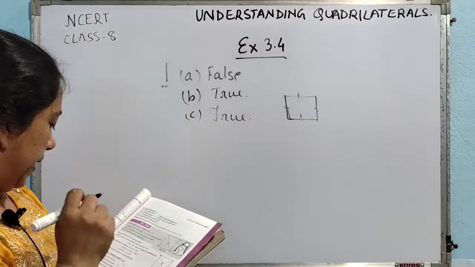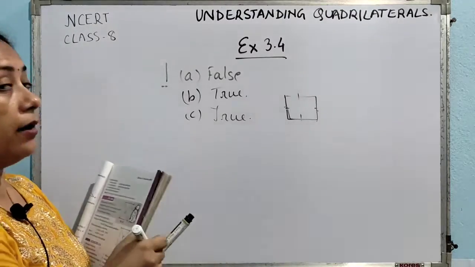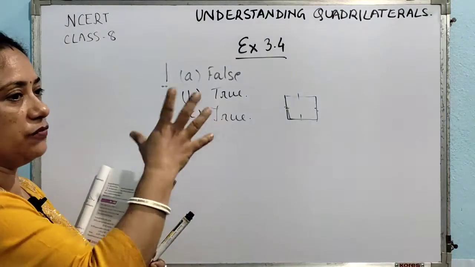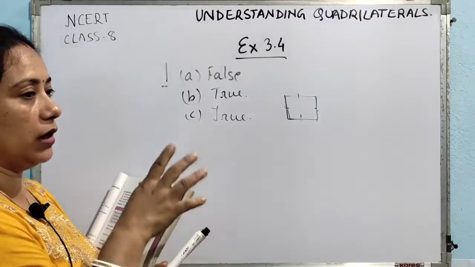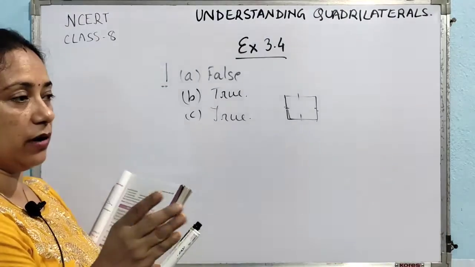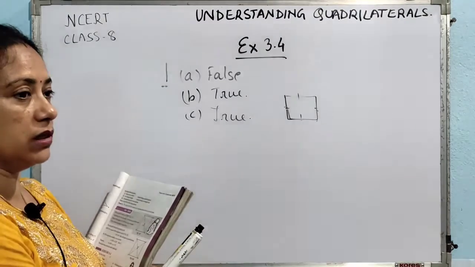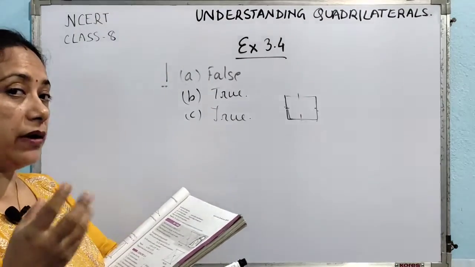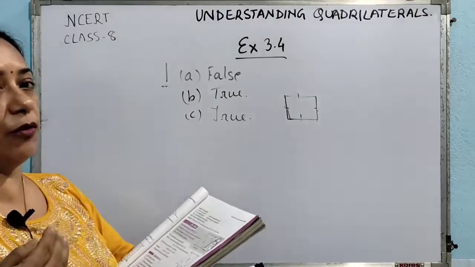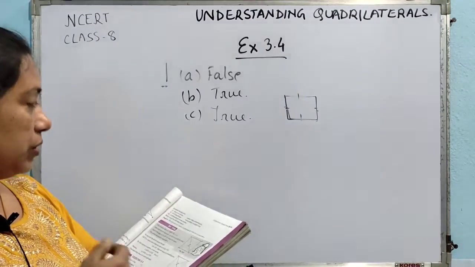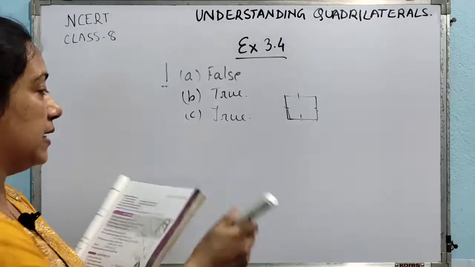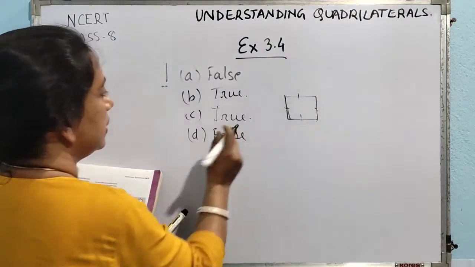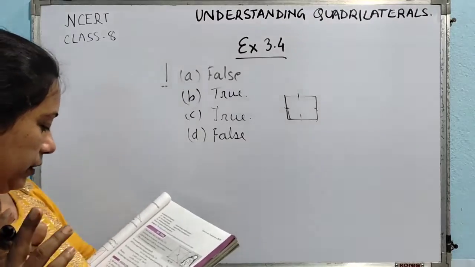Okay. Number D, all squares are not parallelograms. See, when we were learning about the different types of parallelograms, under that only we got that there are different types of parallelograms such as square, rhombus, rectangle, isn't it? So there only we have learned that a square is a particular type of parallelogram. But here they have given all squares are not parallelograms. It means that this is a false statement, isn't it? Our square is definitely a parallelogram.